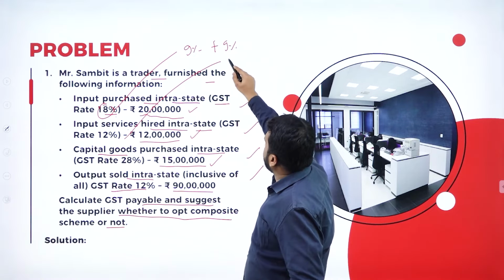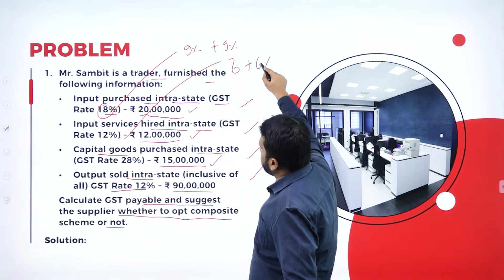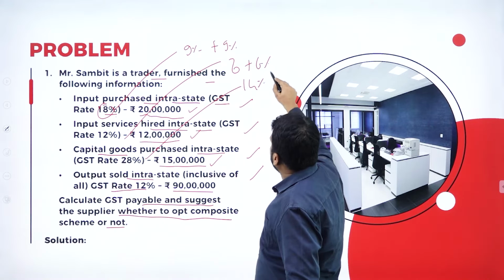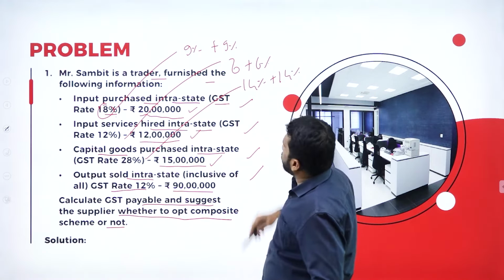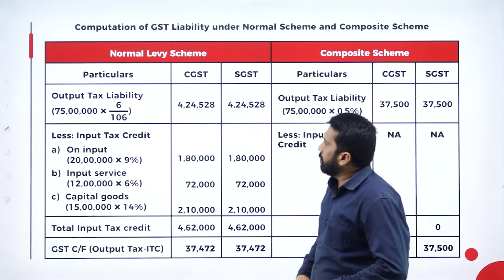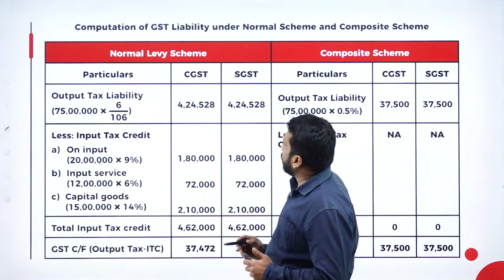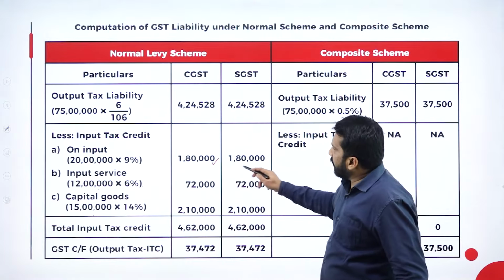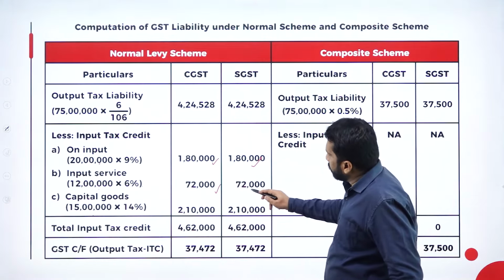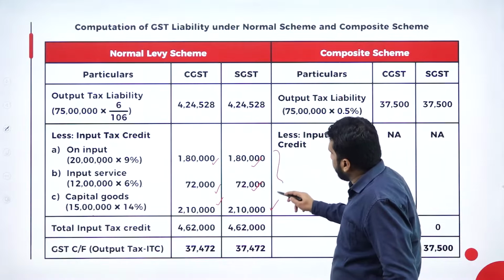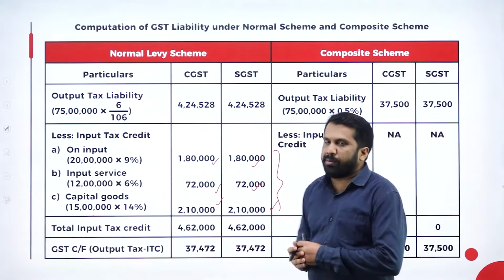That 12% will be 6 plus 6%. 28 will be treated as 14% plus 14%. Now see, 9%, 6%, 14%. If you calculate, 1 lakh 80, 1 lakh 80, 72, 72, 2 lakh 10,000, 2 lakh 10,000. Any doubt in this?